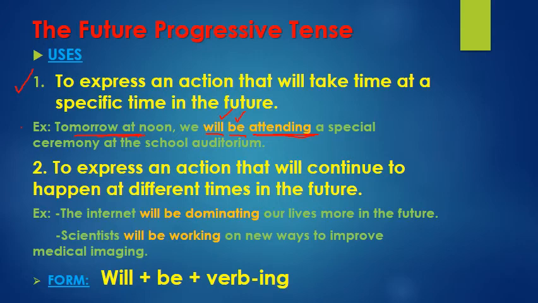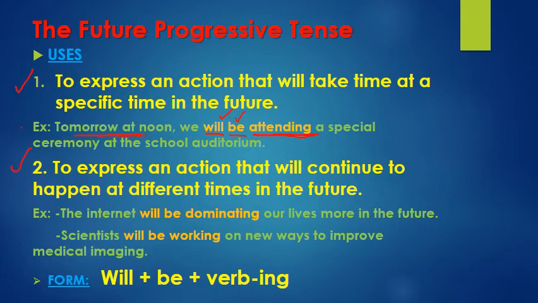Okay, this is the future progressive: will plus verb-ing. Number 2, we use it to express an action that will continue to happen at different times in the future. Example: the internet will be dominating our lives more in the future. At different points in the future, it will be going on. It will be dominating. Online education will be going on in the future. Okay, future progressive, it's going on in the future.